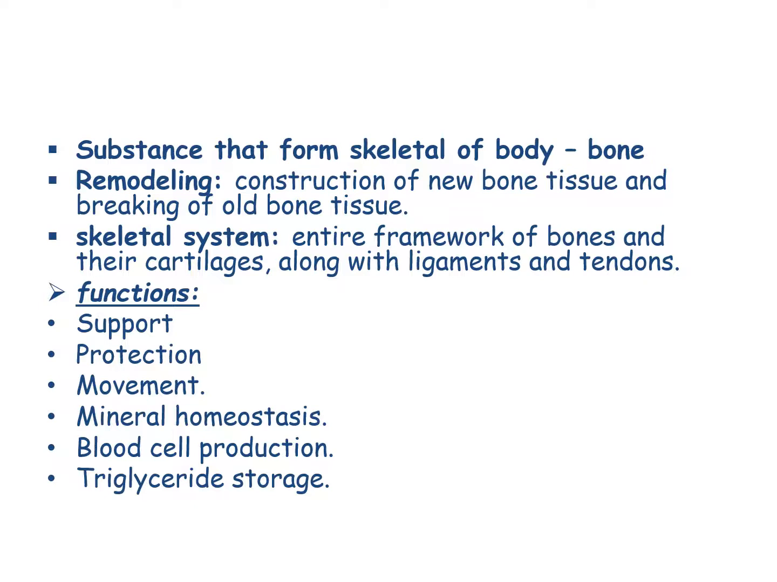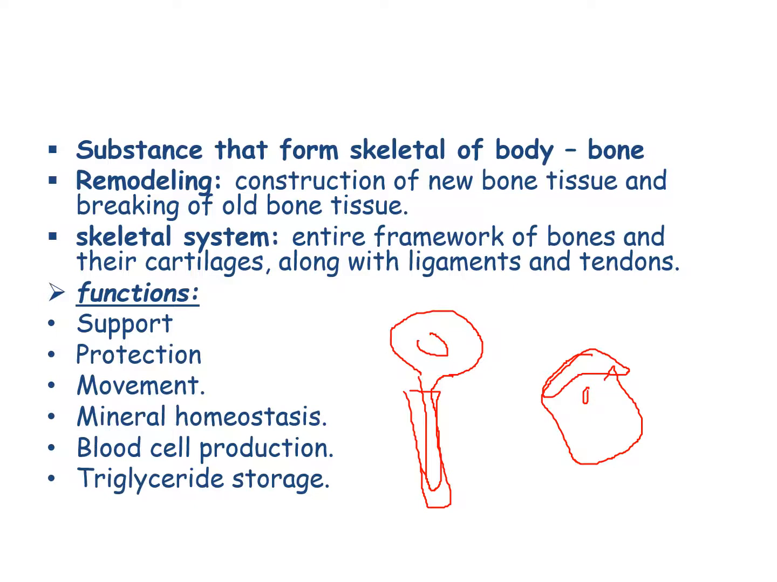Functions of bone. Support. Bone provides support and acts as the structural framework for the body by supporting soft tissues and also providing attachment points for tendons and ligaments. Protection. Bone protects internal organs: the cranial cavity protects the brain, the spinal cord is protected by the vertebral column, and the ribs protect the heart and lungs.